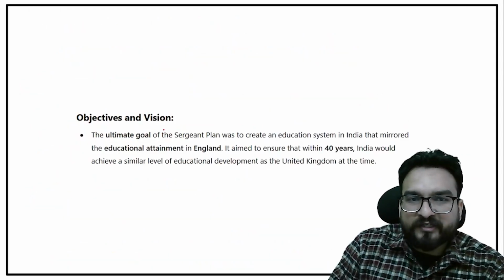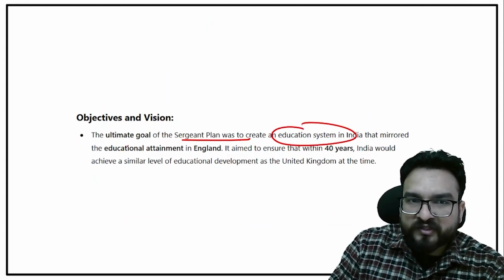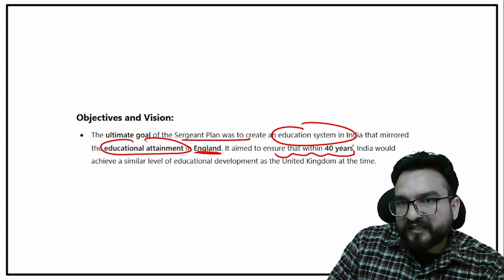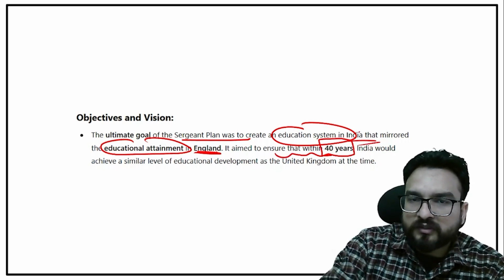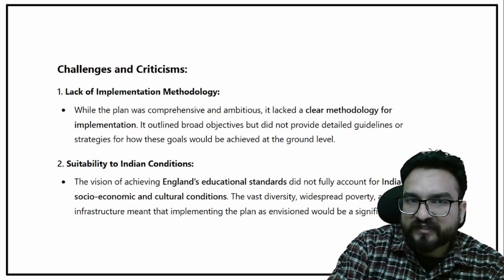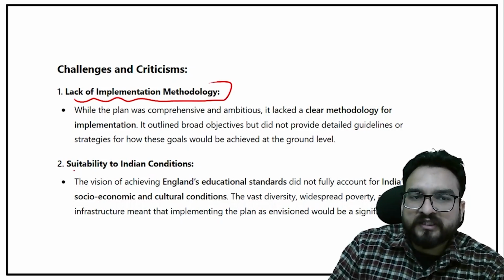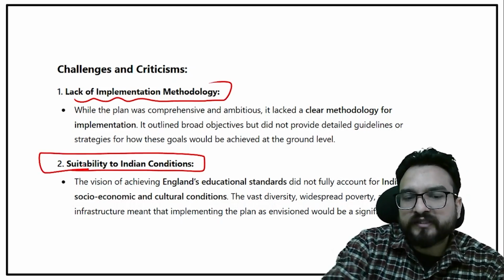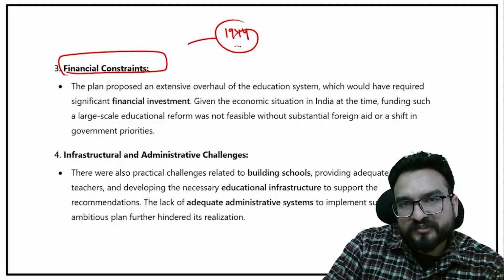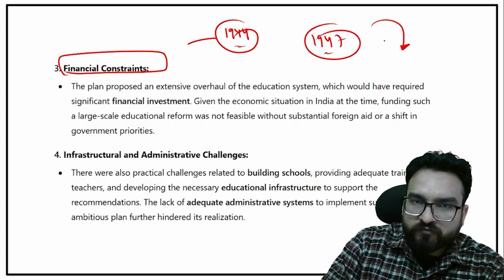You will be seeing the ultimate goal of the Sargent plan was to create an education system in India that mirrored the educational attainment in England. It aimed to ensure that within 40 years it will come to a similar level of educational development as the United Kingdom was having at that time. But it was having certain lack of implementation methodology. Suitability to Indian conditions was not there. Financial constraints were also there, and you will see after 1944 this commission came. 1947 we got independent, so we had our own commission for the education, right?